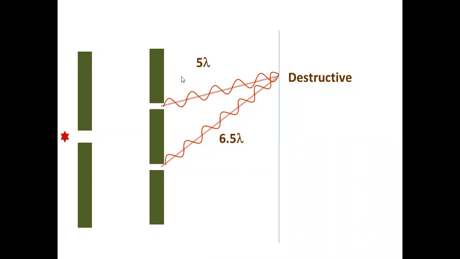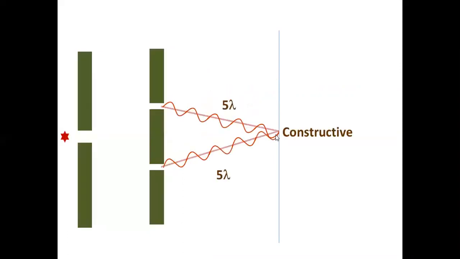What is the path difference? 1.5 lambda. So if the path difference is half lambda, 1.5 lambda, 2.5 lambda, if it is a difference of half lambda, crest falls on trough. It's destructive. So if you move on the screen from here like this, will you get all types of points? Yes, sir. This point, previous one, the point where crest falls on crest, this is constructive. If you just go above, you will get another point where crest falls on crest. You will get another point where crest falls on crest.